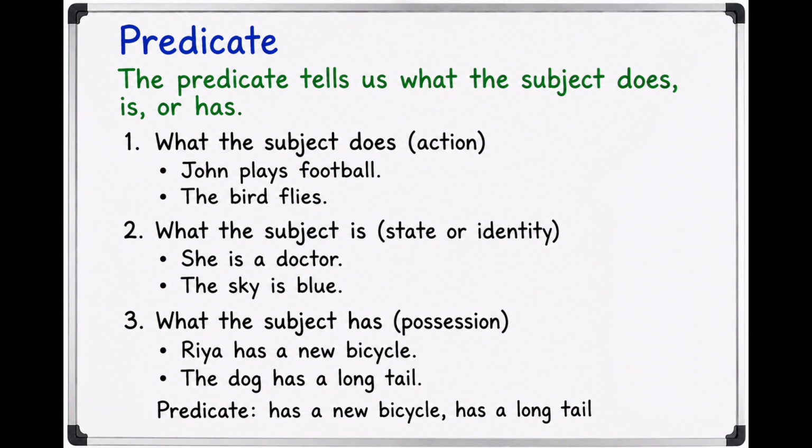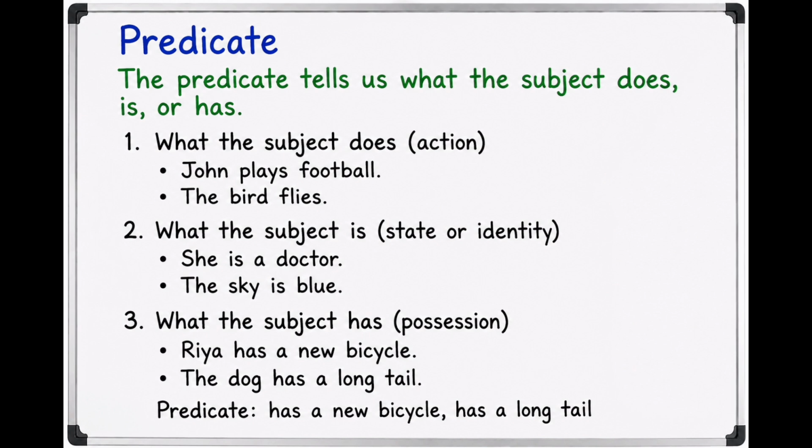The predicate tells us what the subject does, is, or has. So three points are here. The predicate tells us, number 1, what the subject does, that is action. Number 2, what the subject is. What the subject is shows the state or identity of the subject. And the third point is what the subject has. What the subject has shows possession or what belongs to the subject.